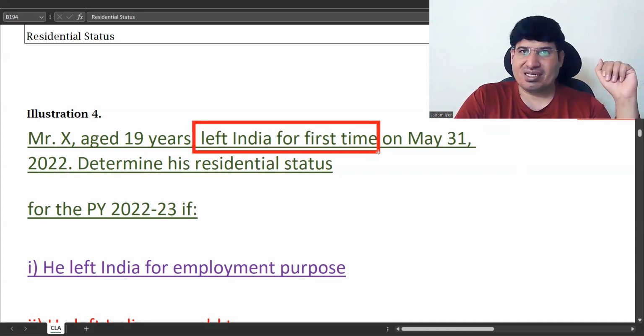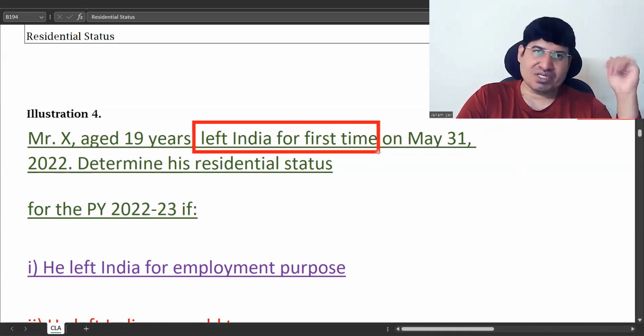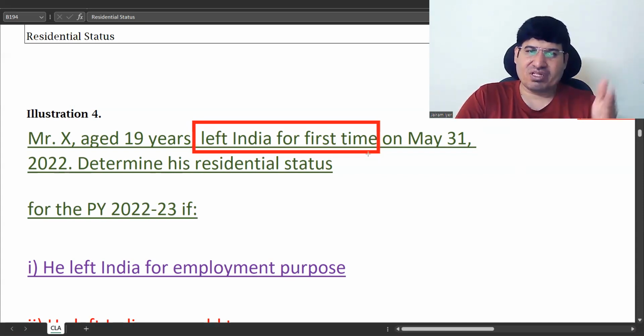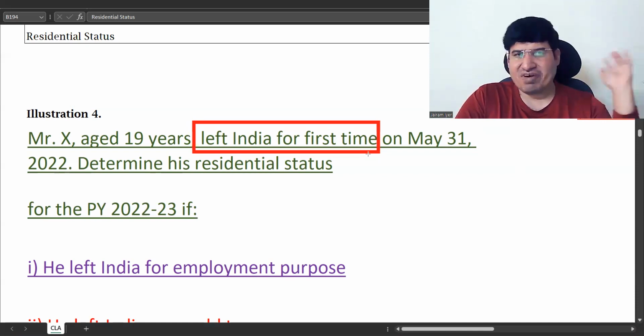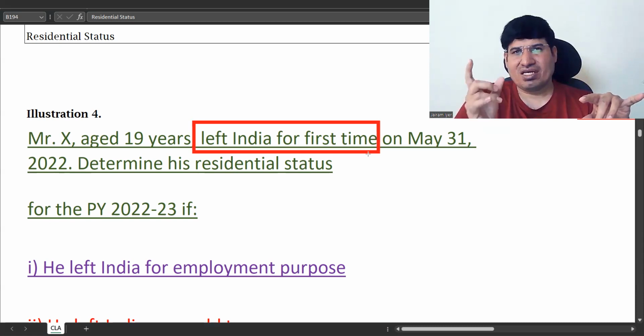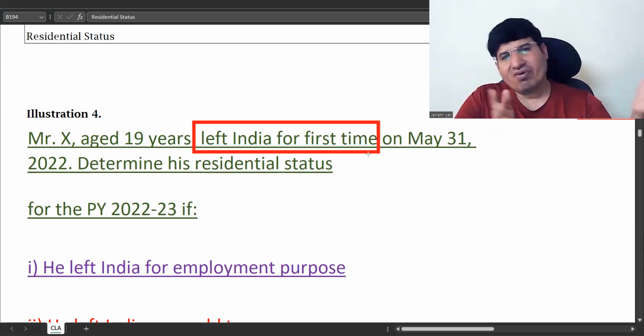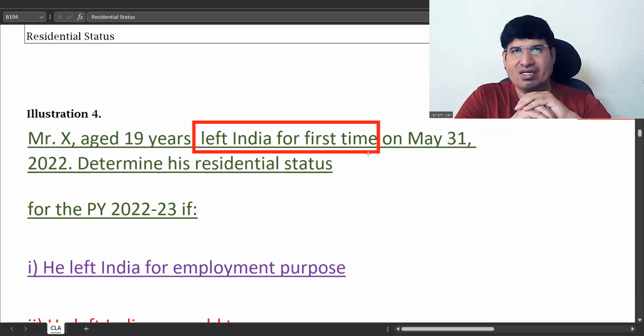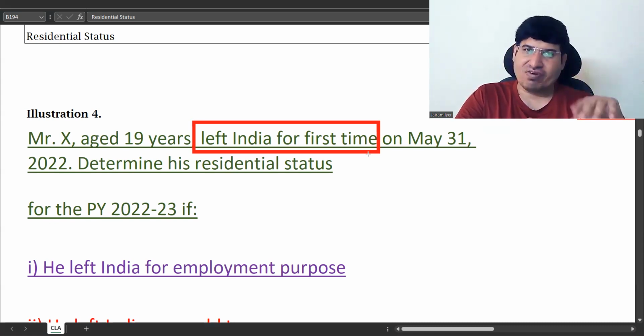Now for ordinarily resident, okay, you have to test two additional conditions. First one is he should be a resident in 2 out of 10 previous years immediately preceding the previous year. Okay. So now in this case, if you see before the previous year, he has been in India for 365 days all throughout. Okay. So in each of those years he is fulfilling basic conditions, correct? Basic condition for one is 182 days. It's fulfilling 182 days conditions. He is a resident for all other previous years. Okay. So additional condition one is fulfilled.